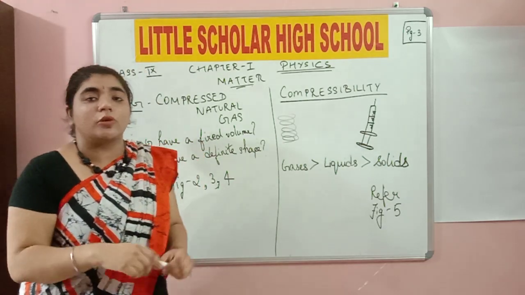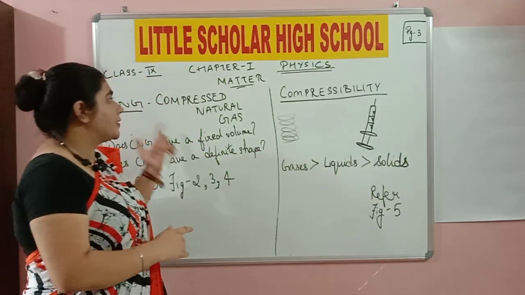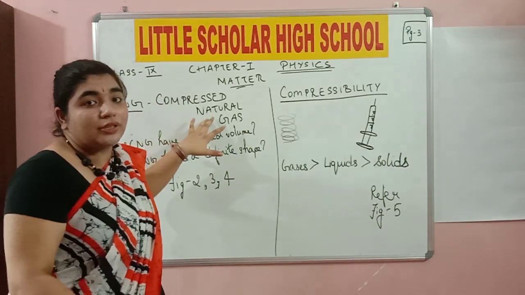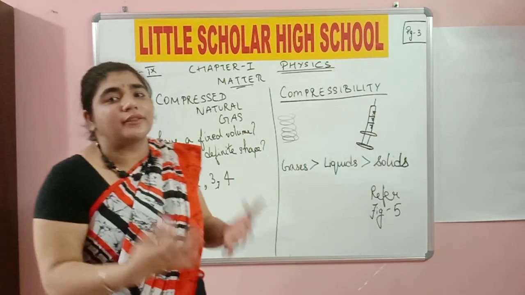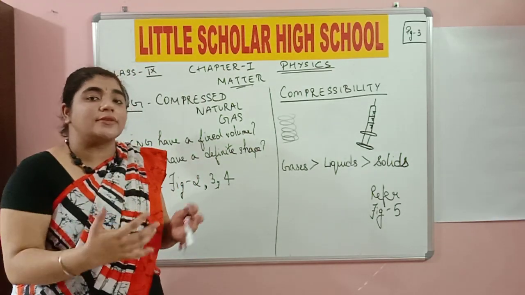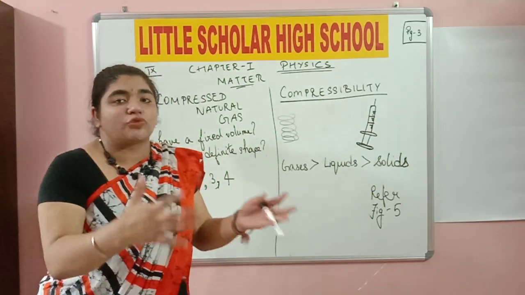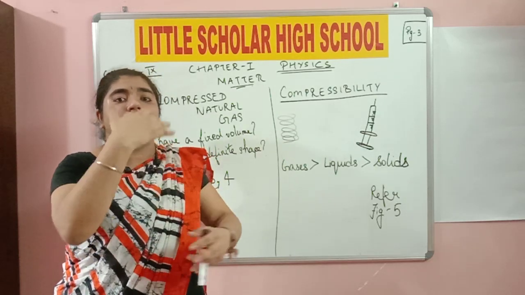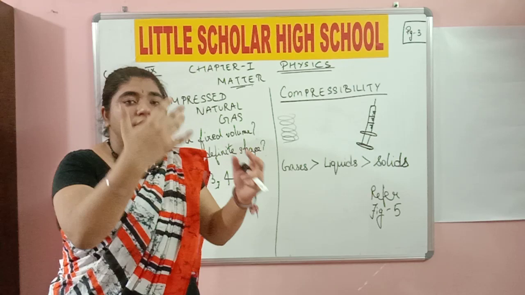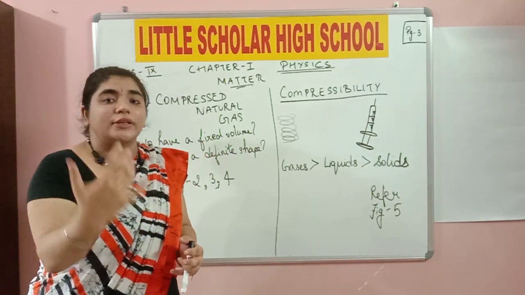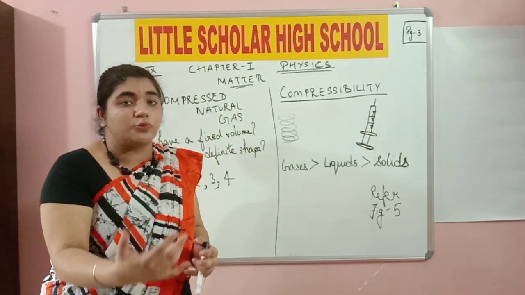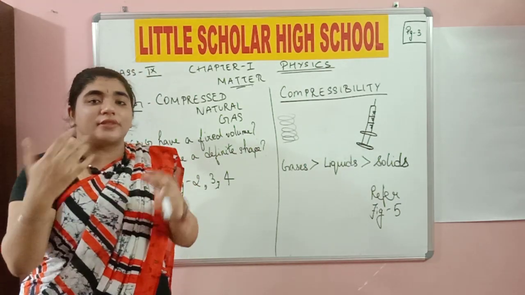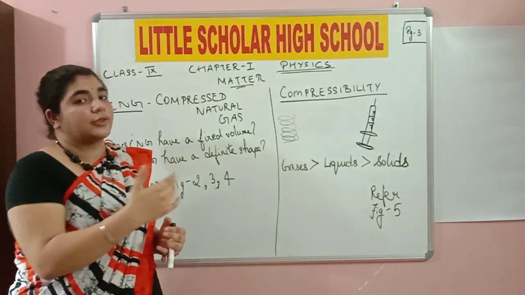So now we will be talking about one famous gas, which is compressed natural gas. From the name itself, you understand that it is natural gas in compressed form. So where do we find this natural gas? This natural gas is obtained from areas such as oil extraction fields. For example, there is a field area where oil extraction is taking place. Near these oil extraction places, natural gas will be evolved, and this natural gas will be compressed under certain temperatures and pressures to form the resultant product, which is nothing but compressed natural gas.